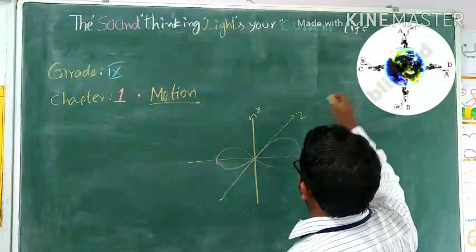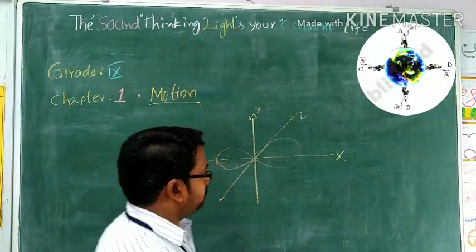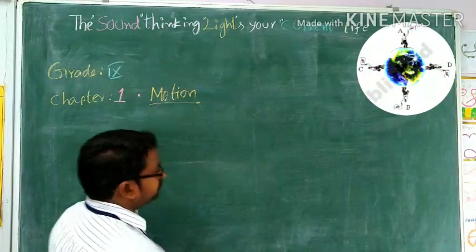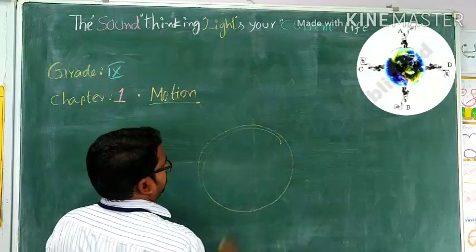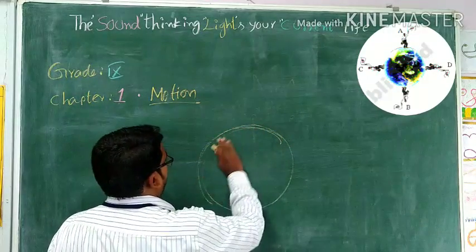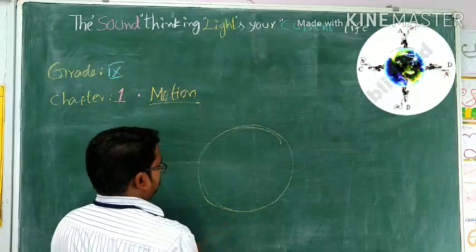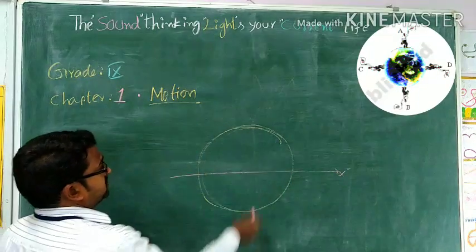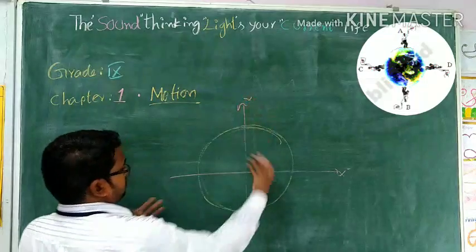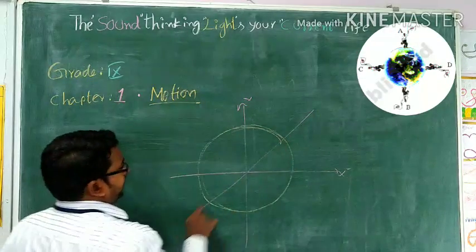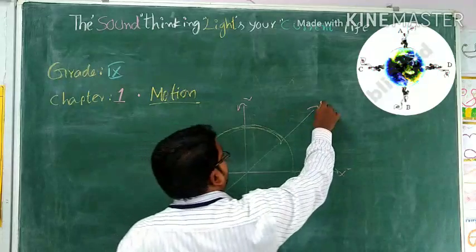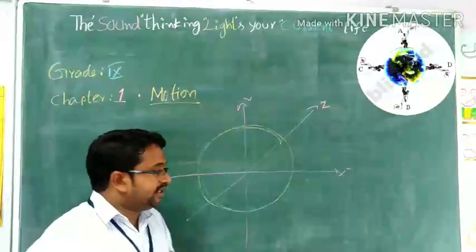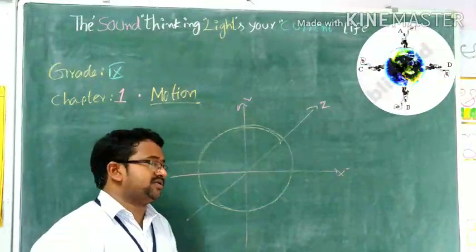If I want to observe the same thing, see a sphere. Can you understand this? How? For a sphere, let us consider it's a sphere. For this sphere, I am going to draw the axis, maybe the x-axis. With respect to the x-axis, same size. With respect to the y-axis, same. With respect to the z-axis, same. So with respect to any axis, it appears as usual. So it is directionless. The sphere is directionless.